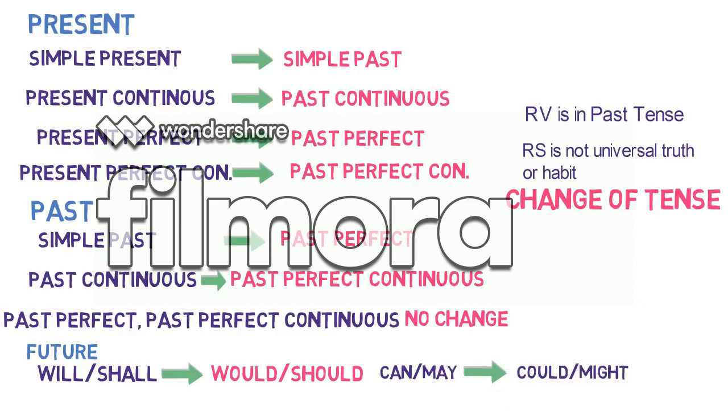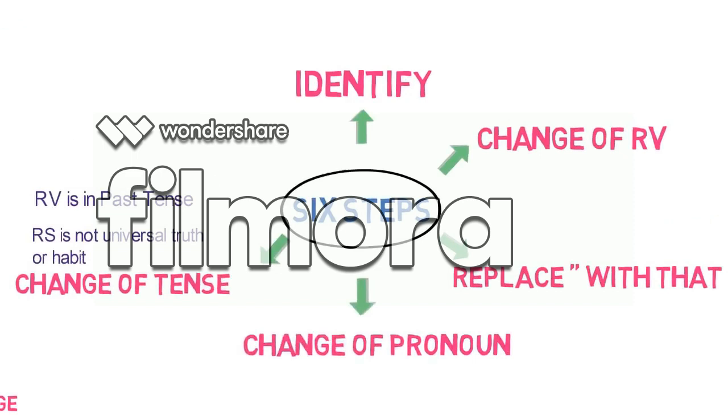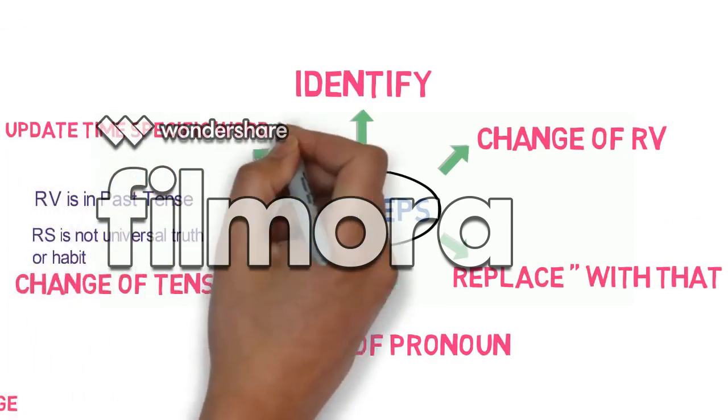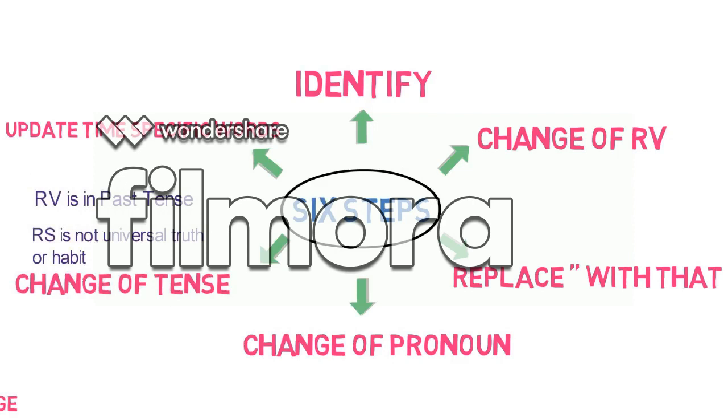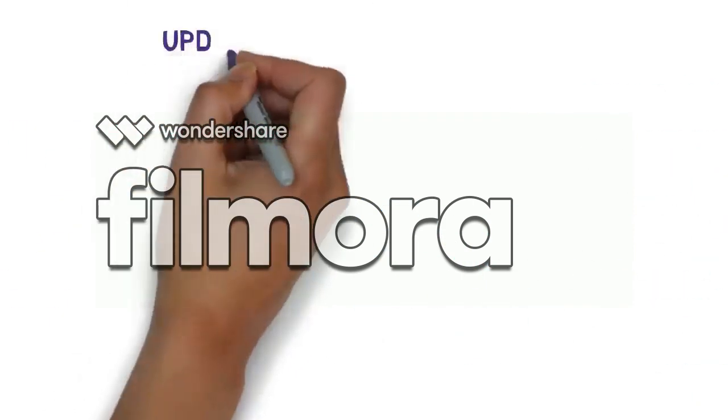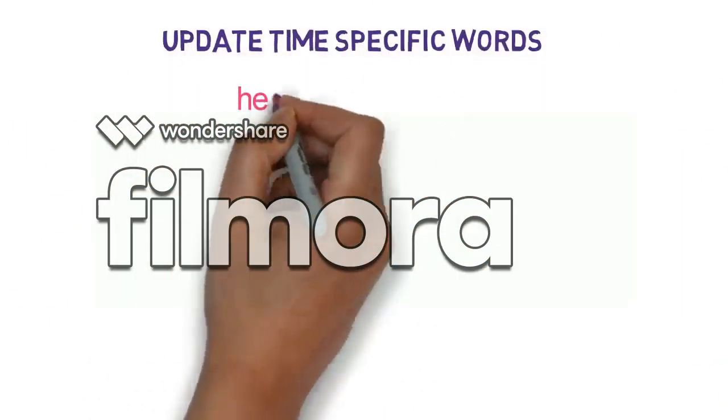So these are the changes in the tenses which will occur. Now let's look into the final step: change in the words denoting time. Words indicating nearness are changed into words showing distance in indirect speech. If these words are present in the reported speech and the reporting verb is in the past tense, then the change will happen in the following way.